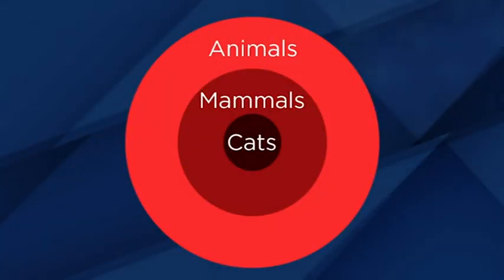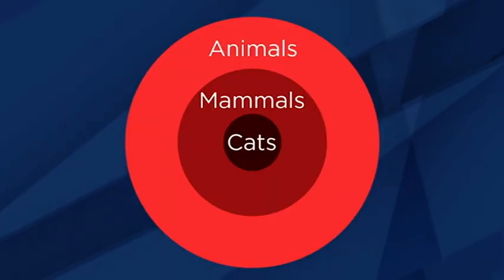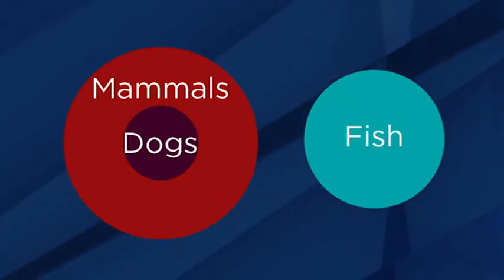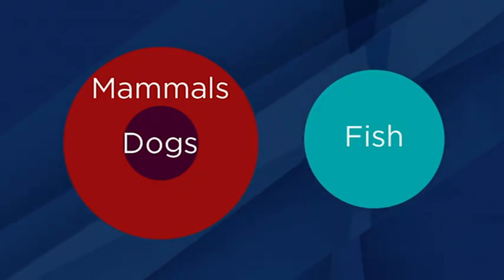Pairs of sentences of this sort can clearly impose logical burdens on those who hear them. If someone tells you that all cats are mammals, and then says all mammals are animals, would anyone hesitate to conclude that all cats are animals? If instead you hear all dogs are mammals, but no fish are mammals, would you not conclude that no dogs are fish? I think you would. Arguments of this sort, in which 2 categorical propositions lead unavoidably to a third, are referred to as categorical syllogisms.